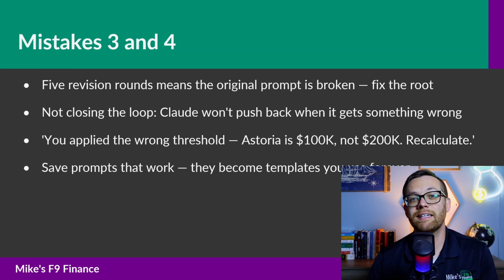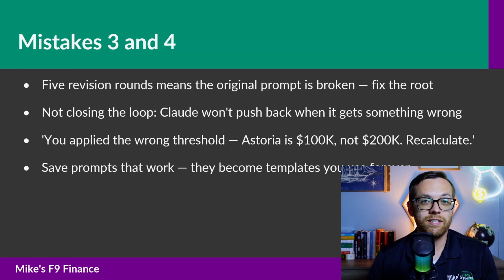Now, the fourth mistake is not telling Claude when it's wrong. Claude will not push back on you. If it misread your data or applied the wrong threshold, it doesn't know. You have to close the loop. Example, Claude lists Astoria operating $85,000 above threshold, but Astoria's minimum is $100,000, not $200,000. Claude applied the Lower Manhattan threshold by mistake. Claude doesn't know it made a mistake, you have to tell it.